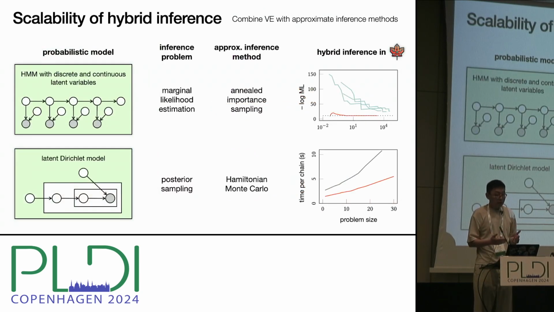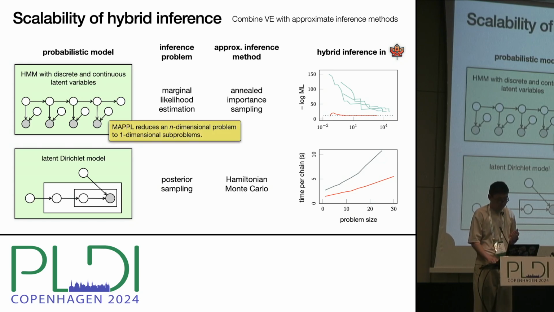Variable elimination is an exact inference method. We can combine it with approximate inference to tackle programs that contain both discrete and continuous variables. By eliminating discrete variables, the Maple compiler reduces the dimension of latent space and may even decompose it into very low dimensional subproblems that can be easily solved by approximate inference.